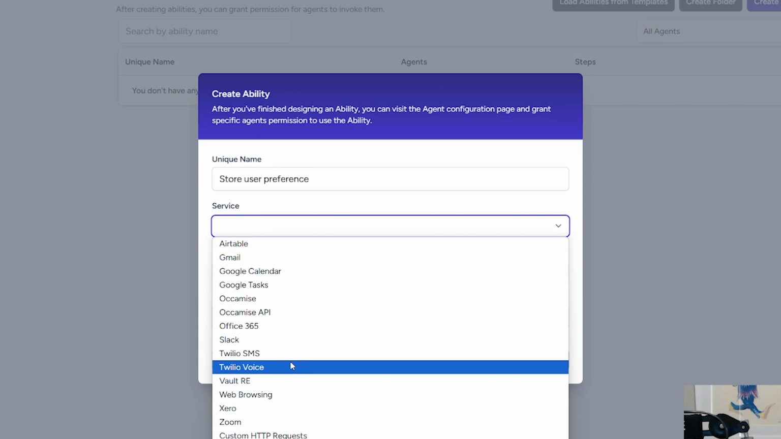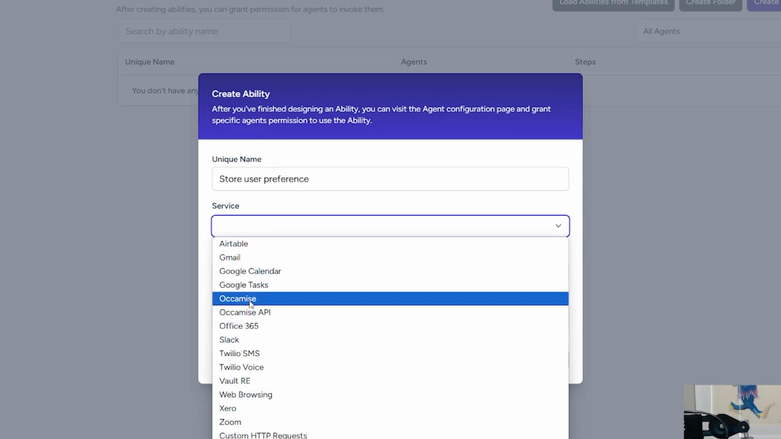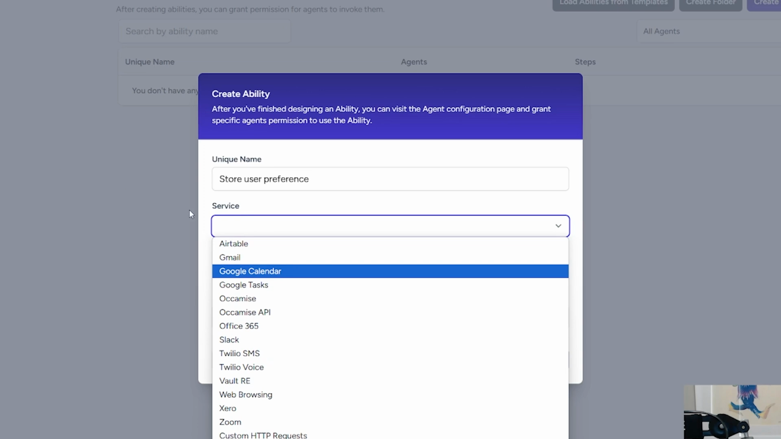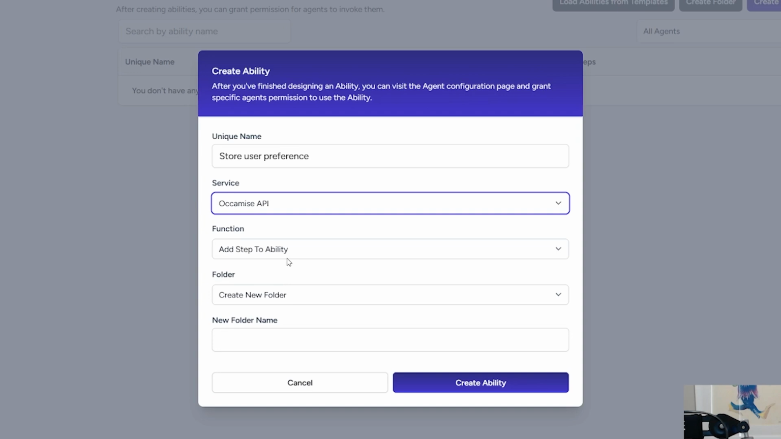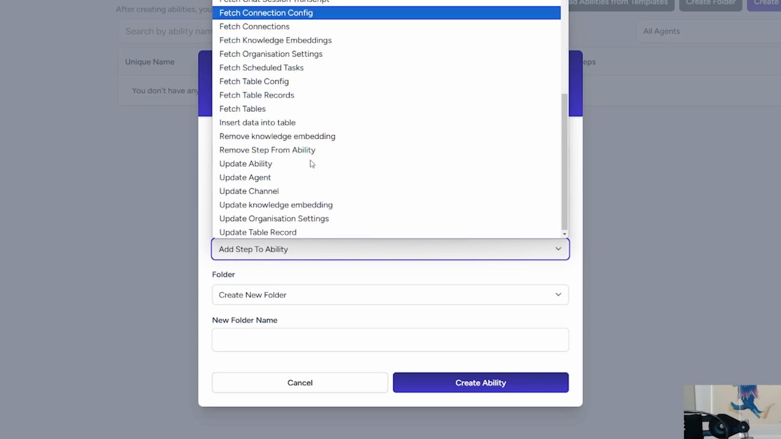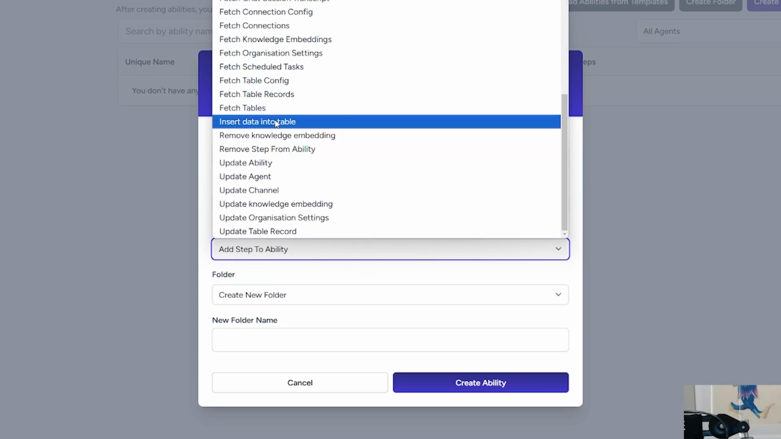So all of those you can utilize without needing to connect to any other third-party software. Now, I know, because I'm an experienced user, that if we want to retrieve or store things in an Occamise table, we need to use the Occamise API service. So I select the Occamise API service, and now it asks which function do we want to use in that service. All we're really doing here at this point is just defining what our ability will be doing, or at least what the first step of that ability will be. You can have multiple steps in an ability, as you'll see, and this is just sort of preloading the ability with the first step. So we want the Occamise API service, and the function we want is to store a record or insert data into a table.